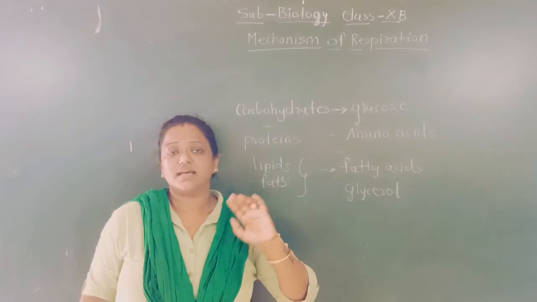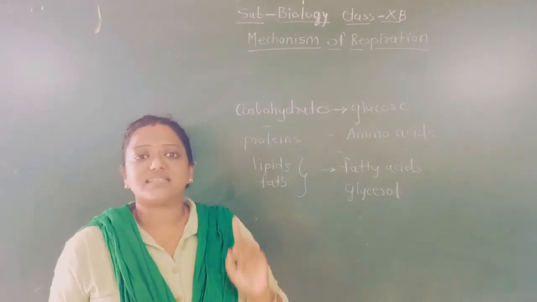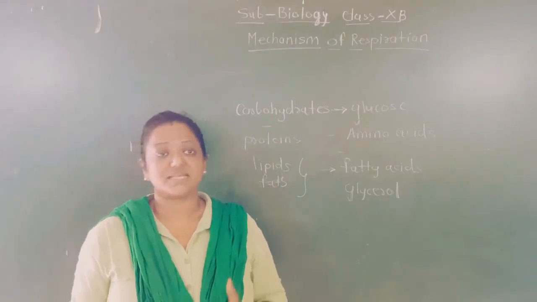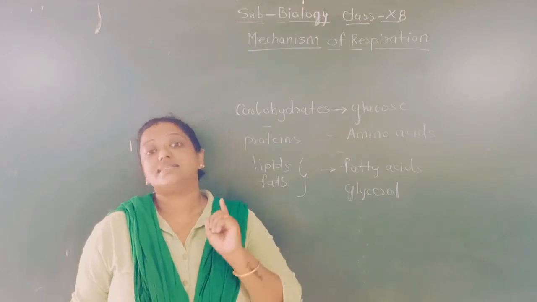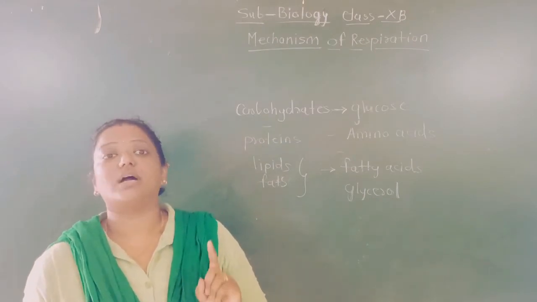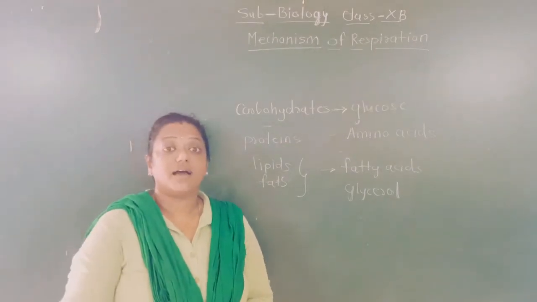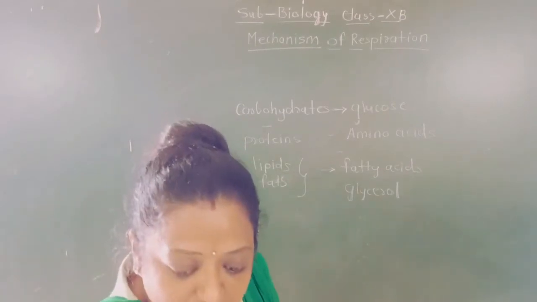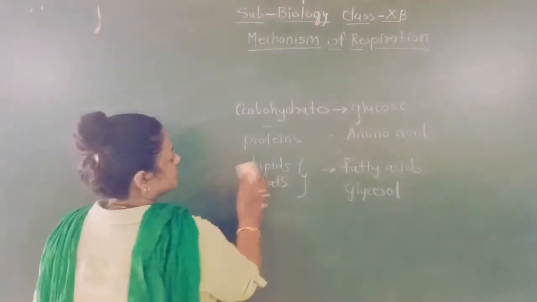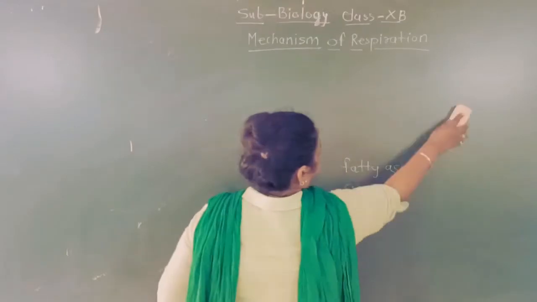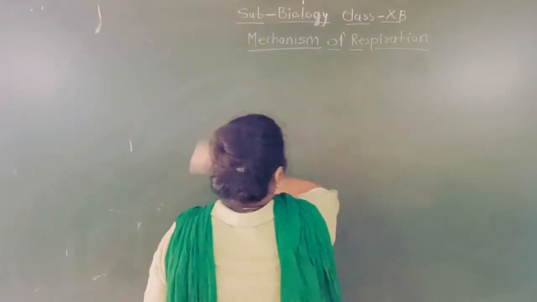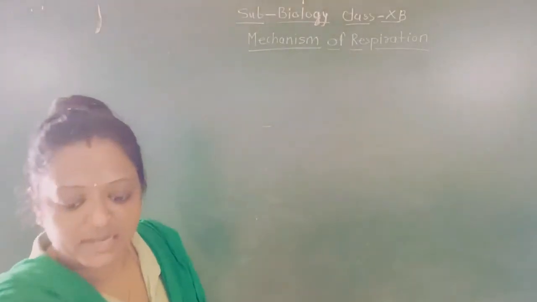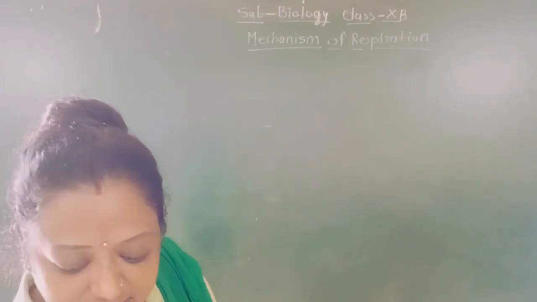Glucose. Glucose has a chemical formula C6H12O6. Means how many carbon atoms, students? 6 carbon atoms are present in the glucose molecule. Now what happens further in the respiration process we will learn. The further story is also quite interesting. You will love to listen to that story.